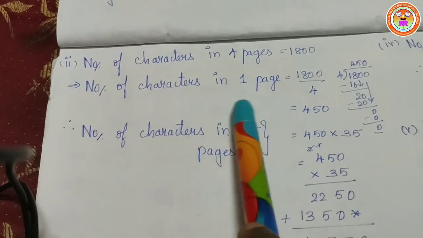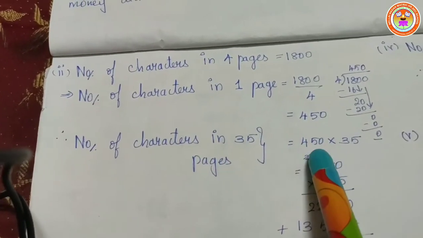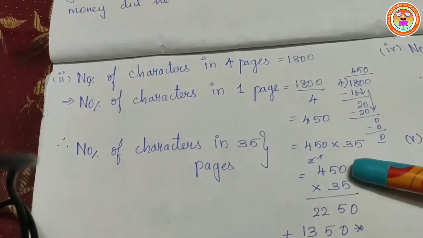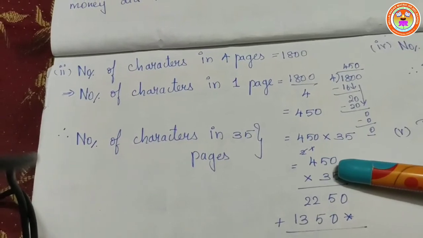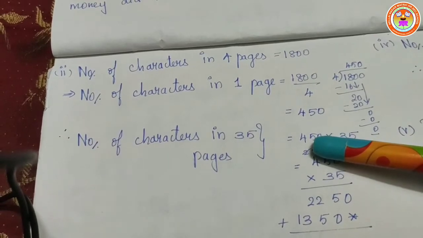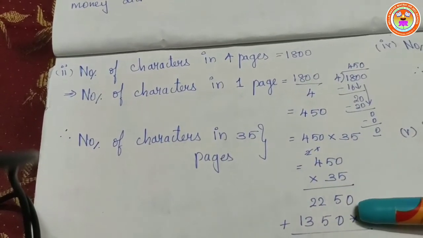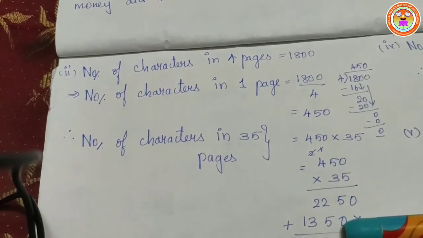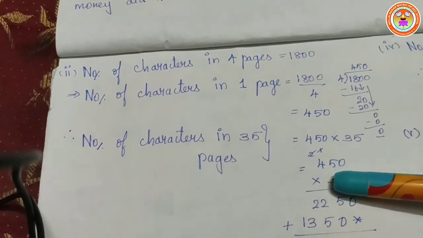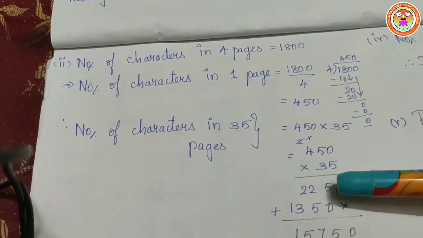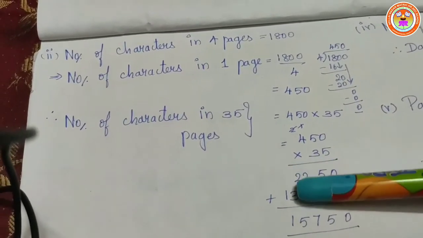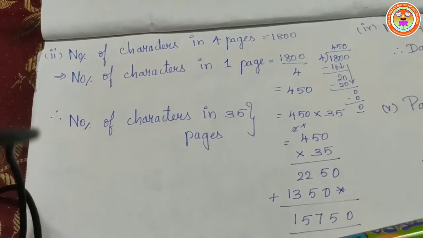Therefore the number of characters in 35 pages is equal to 450 into 35. So multiplying: 0 into 5 is 0, 5 fives are 25, 2 carry over, 4 fives are 20, 20 plus 2 is 22. Next put a star in the first place, 3 into 0 is 0, 5 threes are 15, 1 carry over, 4 threes are 12, plus 1 is 13. Now add it. 0, bring it down, 5 plus 0 is 5, 2 plus 5 is 7, 2 plus 3 is 5, and 1, bring it down. So the answer is what?